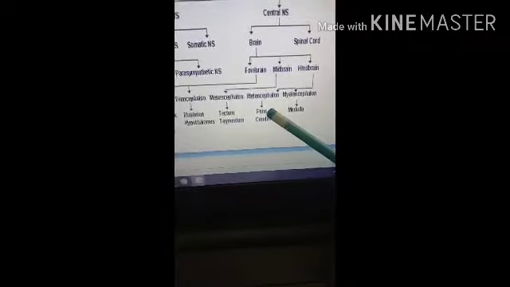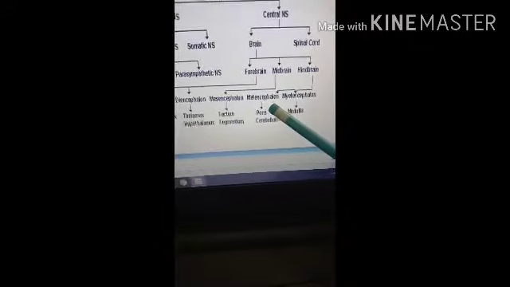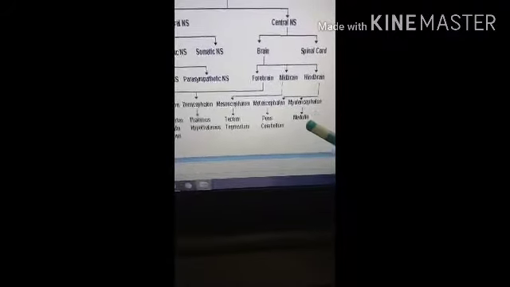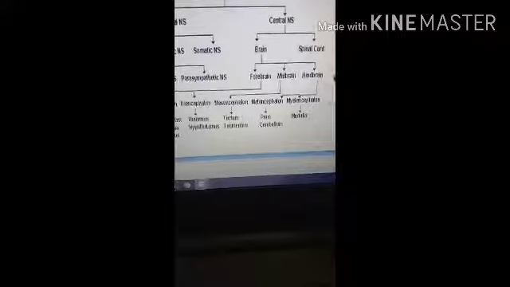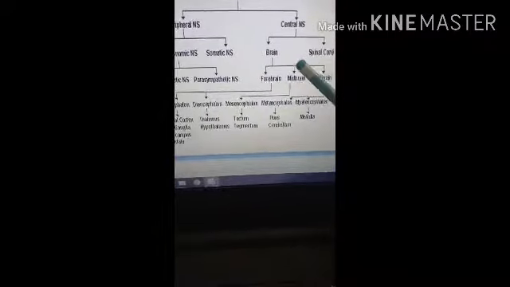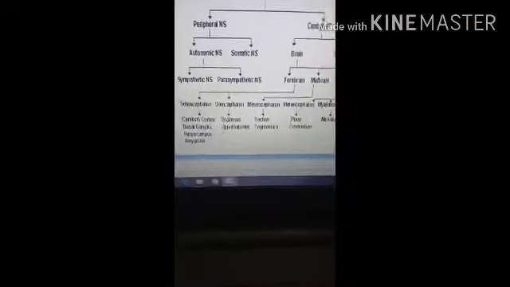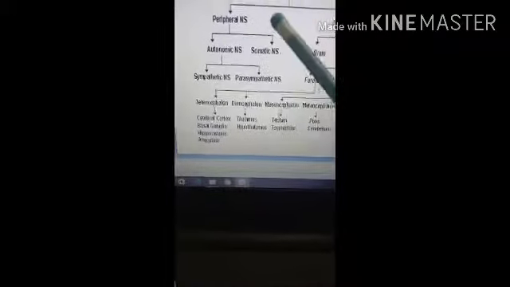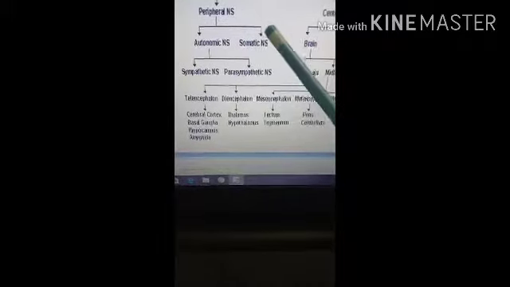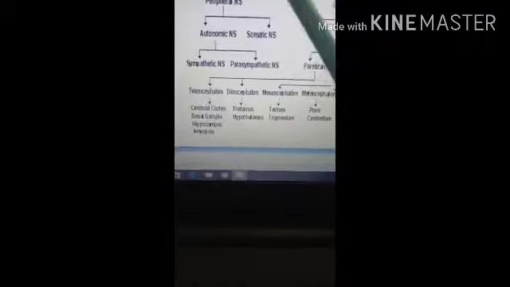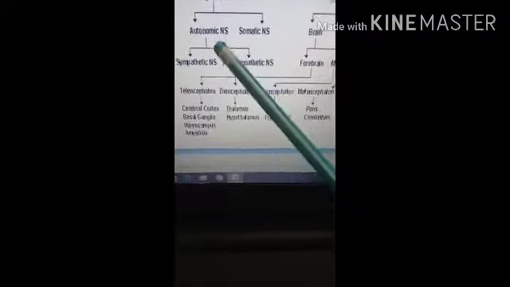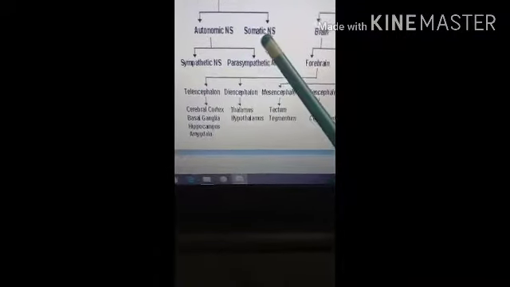So the metencephalon consists of the fourth ventricle, and the medulla oblongata anteriorly forms the fourth ventricle. So in this way the division of the central nervous system occurs. Then the peripheral nervous system, as you know, includes the cranial nerve, spinal nerve and the splanchnic nerve. And this peripheral nervous system is divided functionally into the autonomic nervous system and the somatic nervous system.